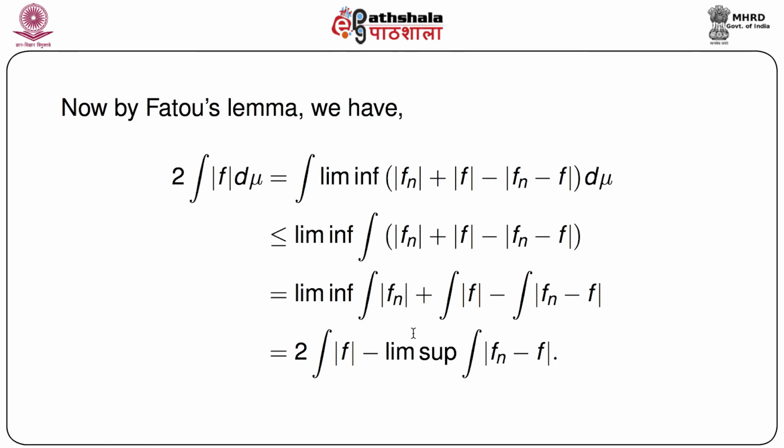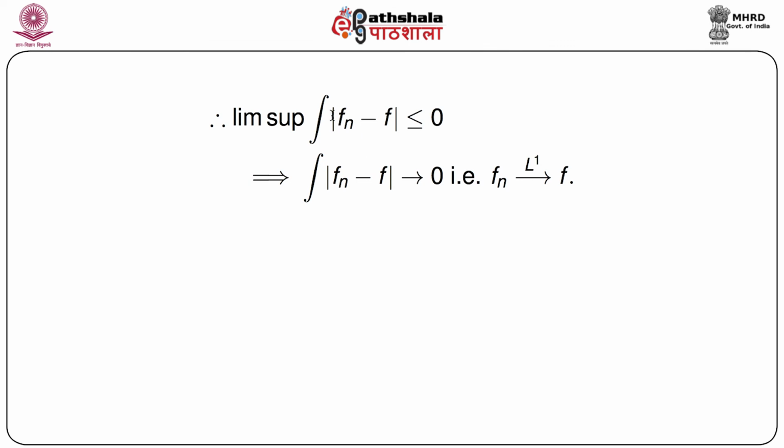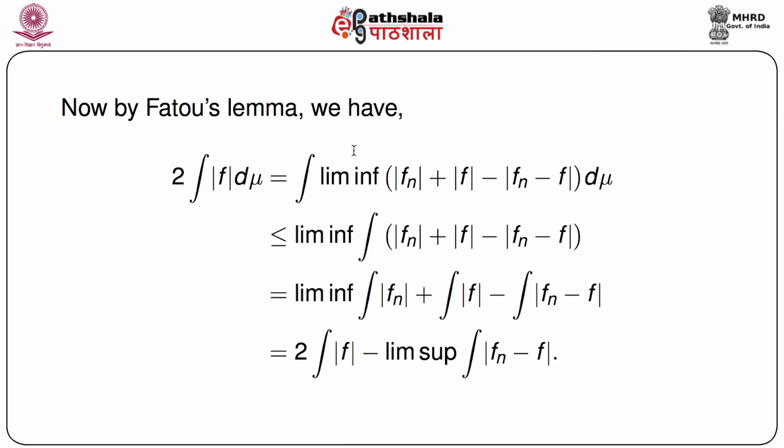Since this is converging, we can write this quantity as twice the integral of mod f minus the lim sup of the integral of mod of fn minus f, which implies immediately that the lim sup of the integration of mod of fn minus f is less than or equal to 0.